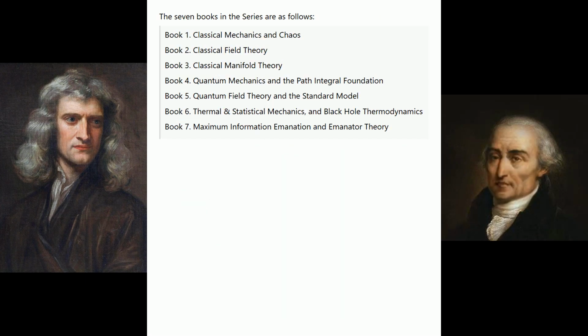The 7 books in the series are as follows. Book 1. Classical Mechanics and Chaos. Book 2. Classical Field Theory. Book 3. Classical Manifold Theory. Book 4. Quantum Mechanics and the Path Integral Foundation. Book 5. Quantum Field Theory and the Standard Model. Book 6. Thermal and Statistical Mechanics, and Black Hole Thermodynamics. Book 7. Maximum Information Emanation and Emanator Theory.